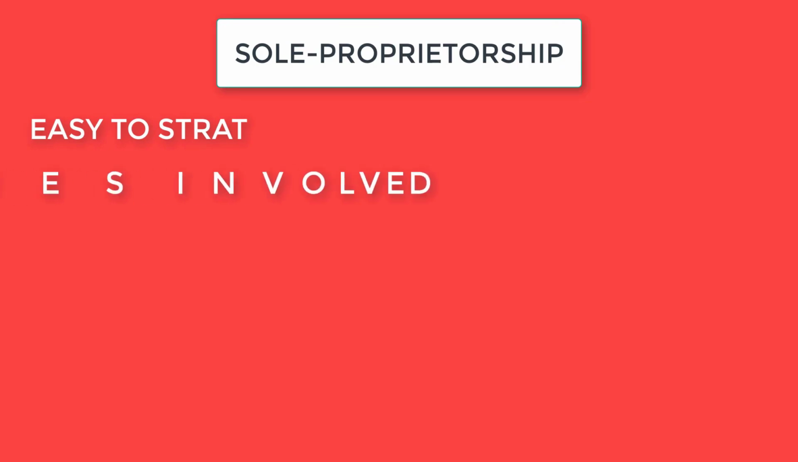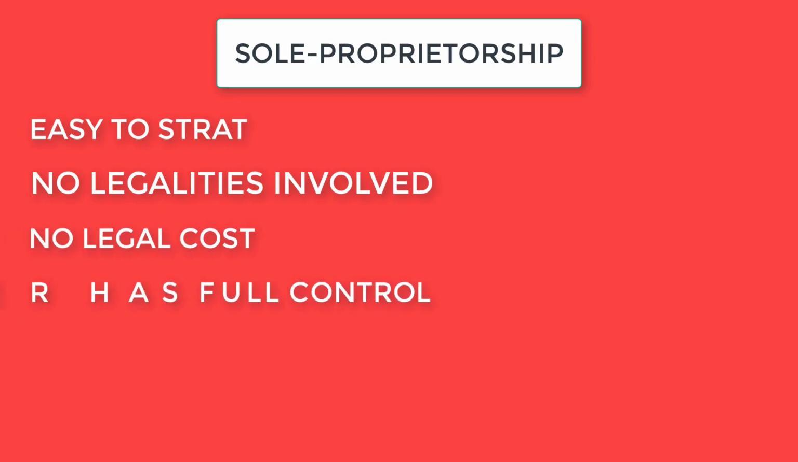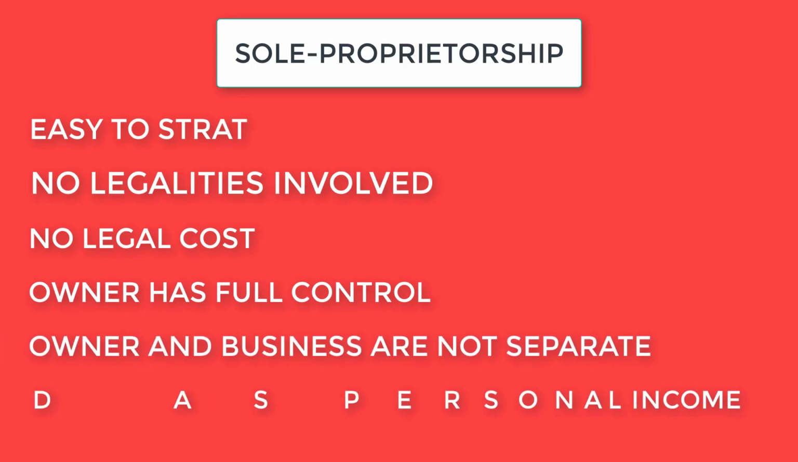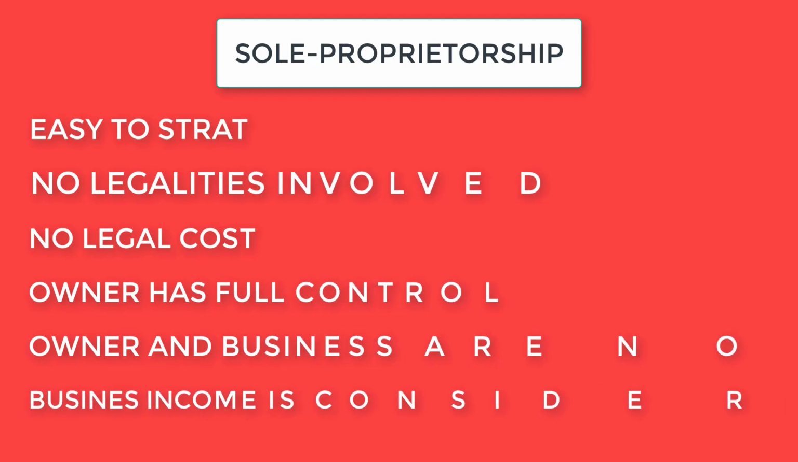Number 1. Sole proprietorship. It is very easy to start a sole proprietorship firm because there are no legalities involved in establishing this form of a business organization. Formation of a sole proprietorship and running it has no legal costs. The owner has full control over the business and its management. Since the owner and business are not separate, business income is considered as personal income and taxed as individual income, avoiding double taxation.